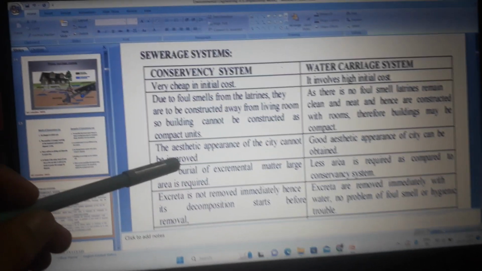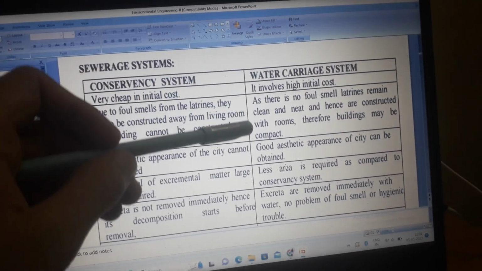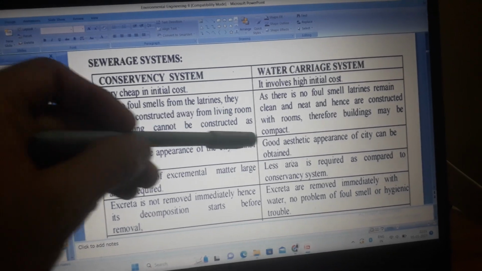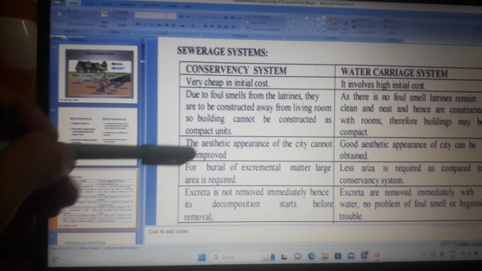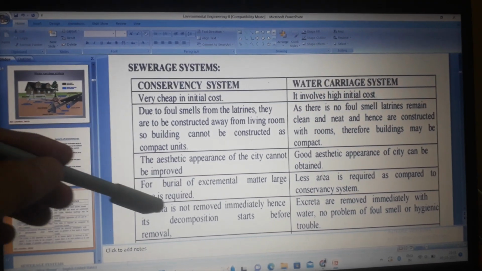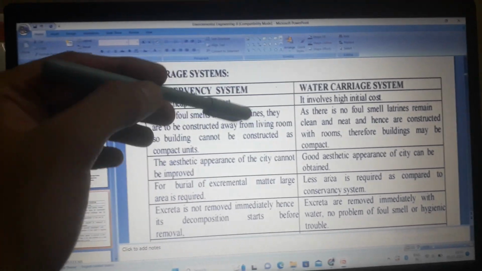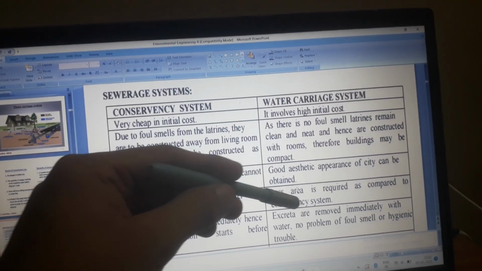Conservancy system: the aesthetic appearance of the city cannot be improved. Water carriage system: good aesthetic appearance of the city can be obtained. Conservancy system: for burial of excremental matter, a large area is required. Water carriage system: less area is required as compared to the conservancy system.